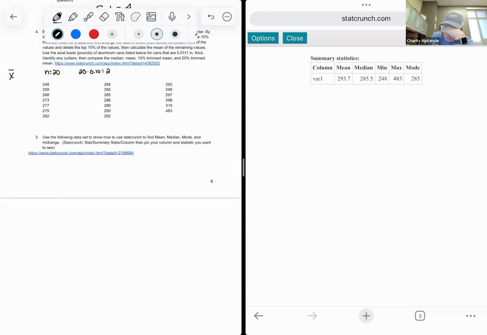The mean of the full data set was 293.7. Let's just look at the mean. I've showed you how to do the median and the mode, and mid-range, we can add the 2 numbers and divide by 2. But then let's do this 10% cut thing off.